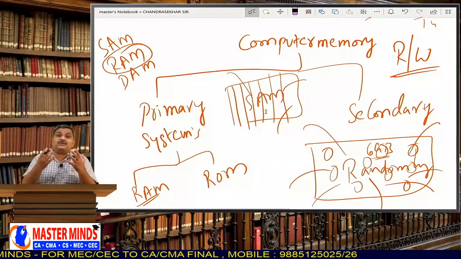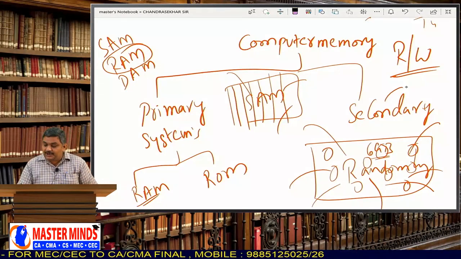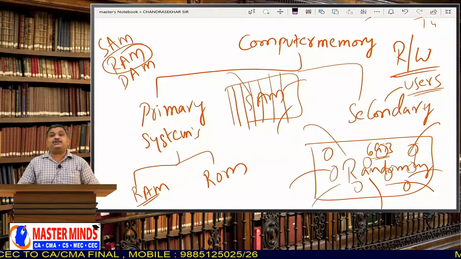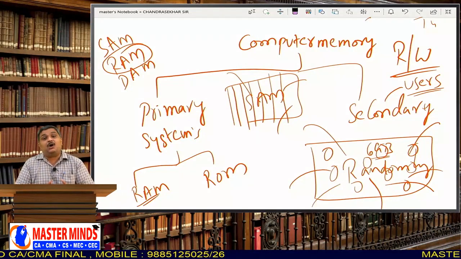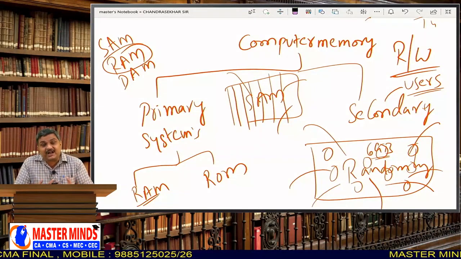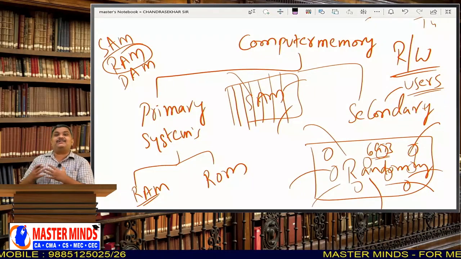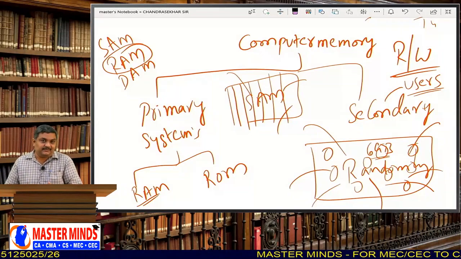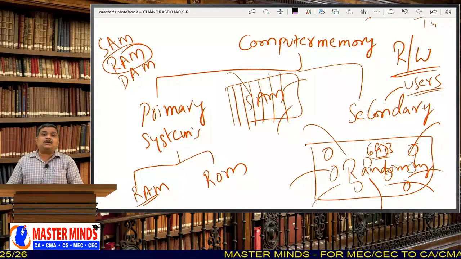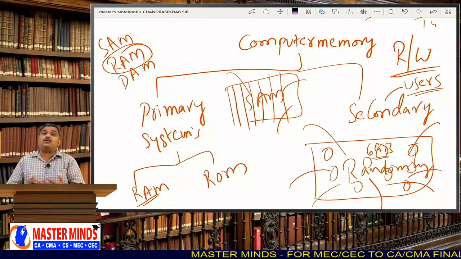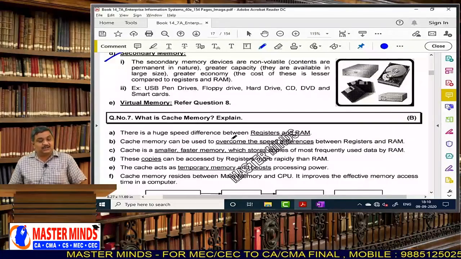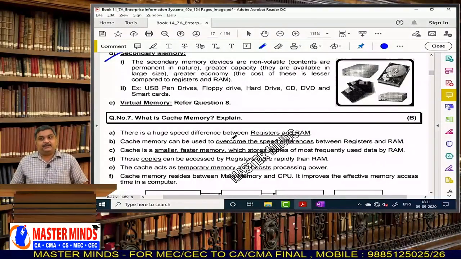Primary memory is called as systems memory, whereas secondary memory is users memory. We use secondary memory to store our data. All the hard disk, pen drives, CD, DVD, SSD, these all come under secondary storage. These are used to store users data, and obviously they are non-volatile. They are non-volatile, okay? And that is what about secondary memory, okay?